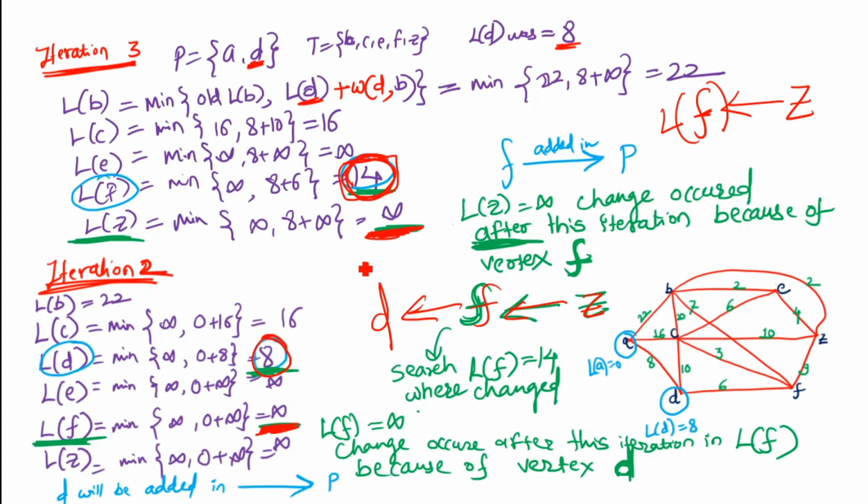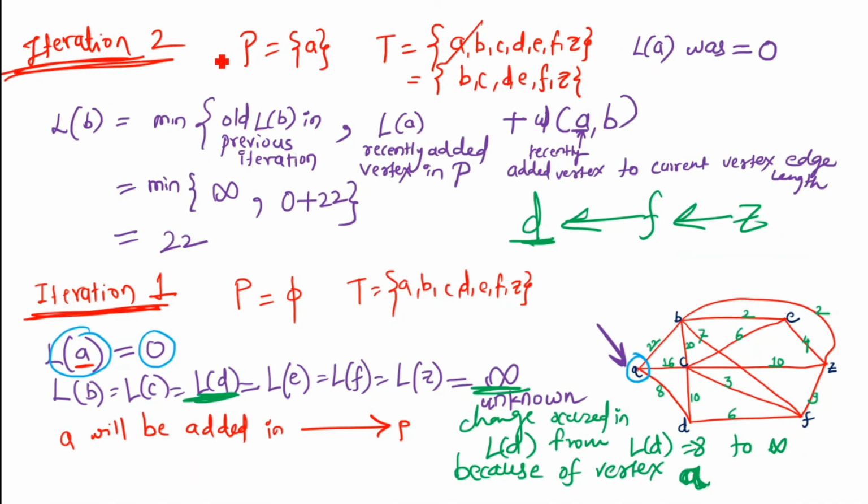Now again we have to search, because of which vertex in the previous iteration the length of d was changed. In this iteration, length of d is 8. We have to search for the vertex because of which the length of d changed. In this iteration, we can see that length of d is infinite. So in iteration 1, the length of d is changed.